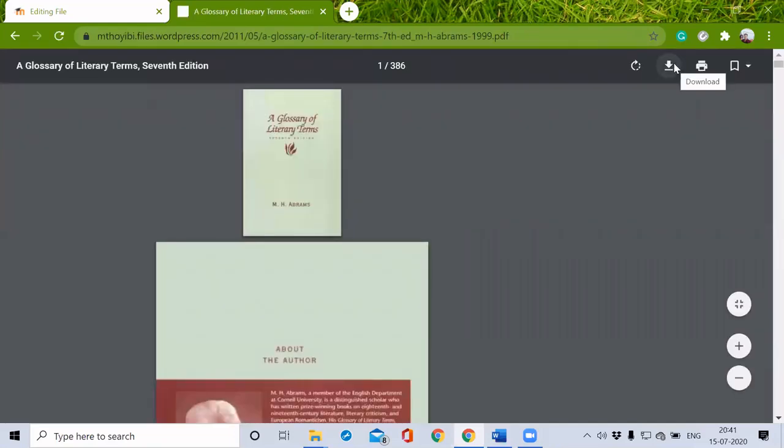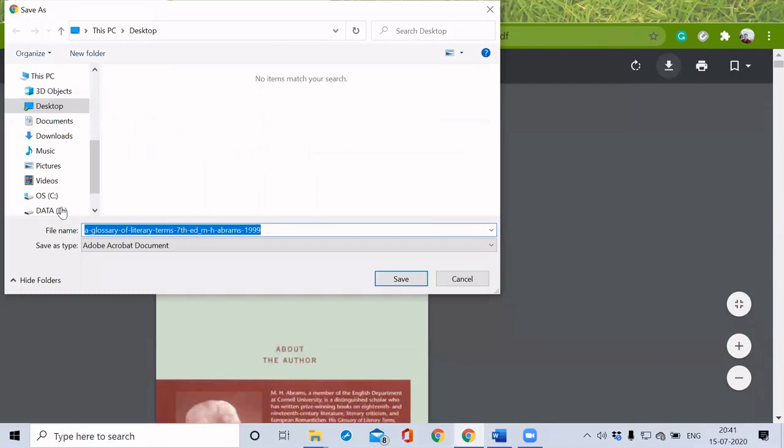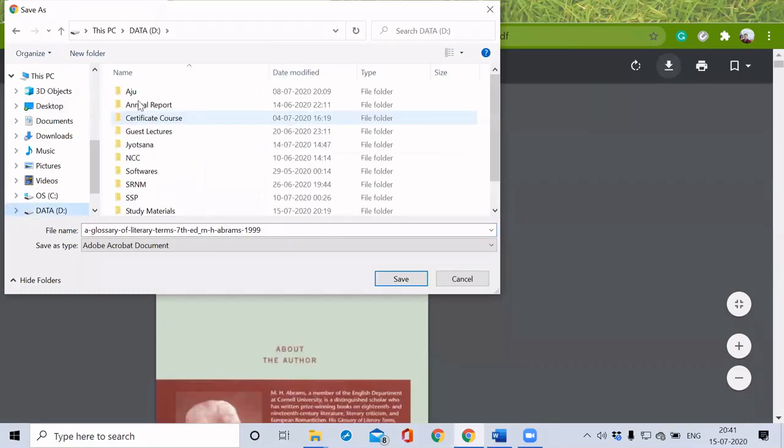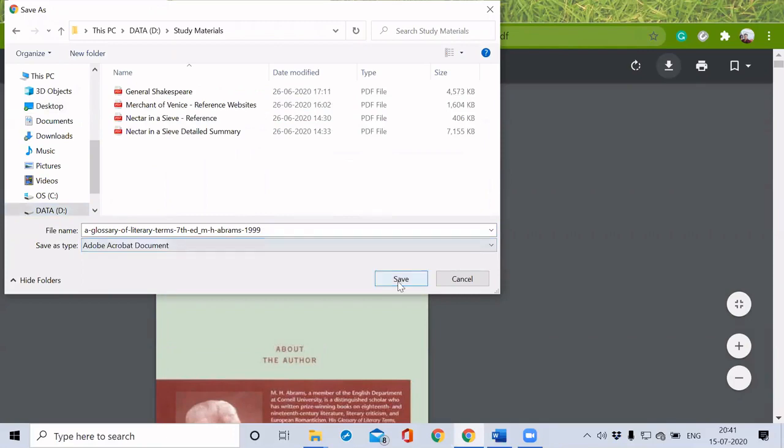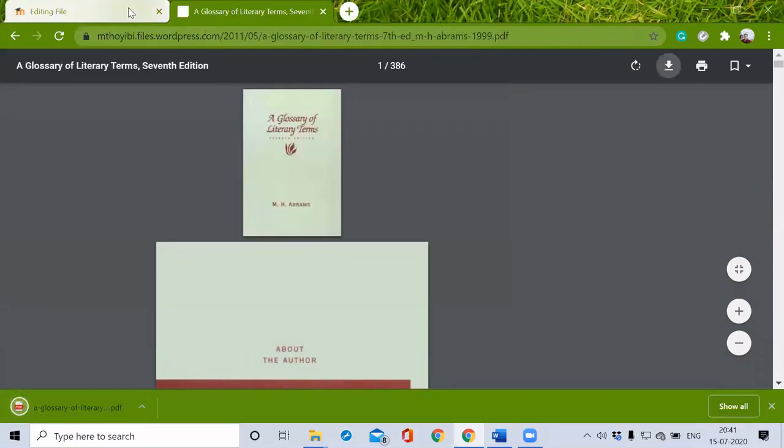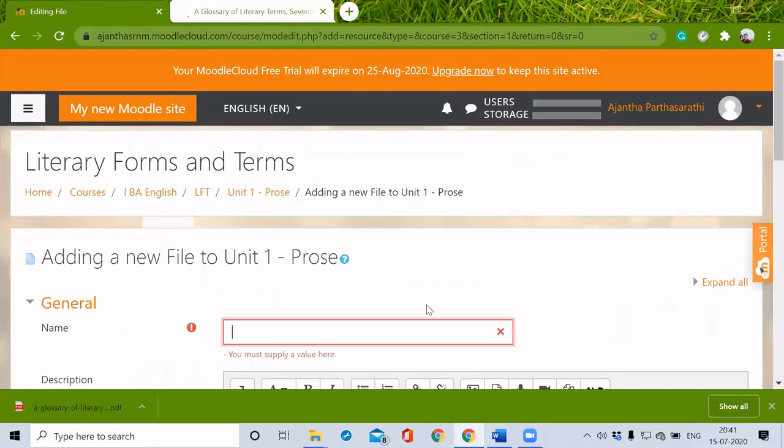I'm just going to upload this entire book as a resource here. Glossary of Introductory Forms and Terms by M.H. Abrams.